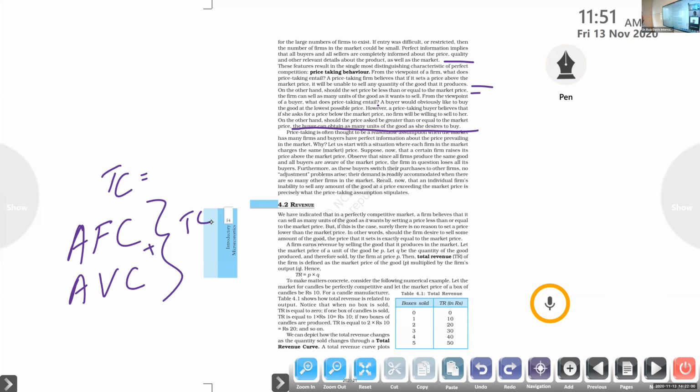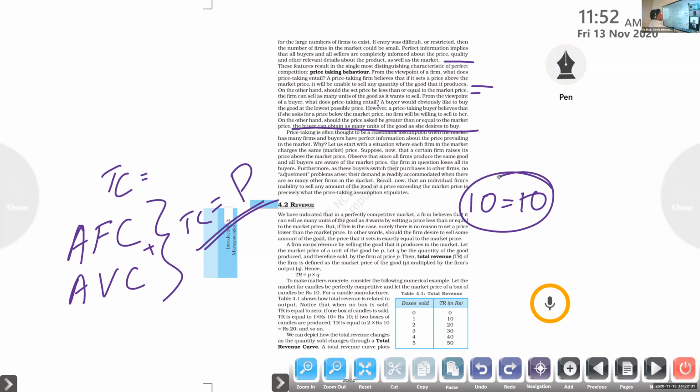Fixed cost plus variable cost, average fixed cost plus average variable cost, that's the total cost. So total cost should be equal to the price. When the total cost of production is equal to the price, there is no loss for the firm and no profit for the firm, right? You spend 10 rupees to produce a product and you sell that for 10 rupees.